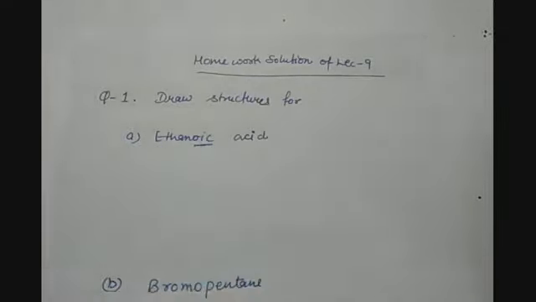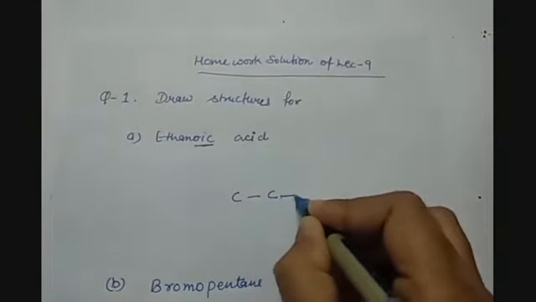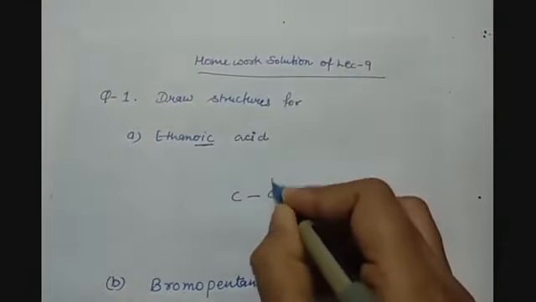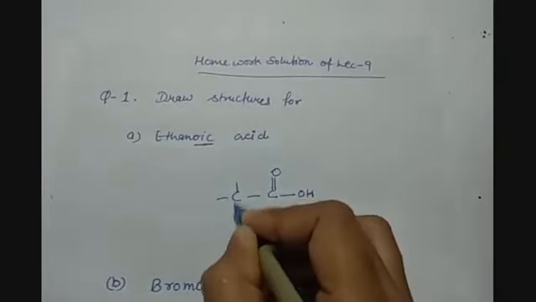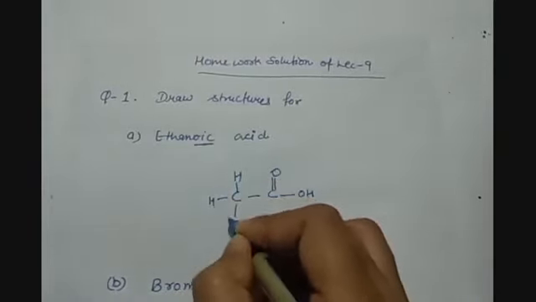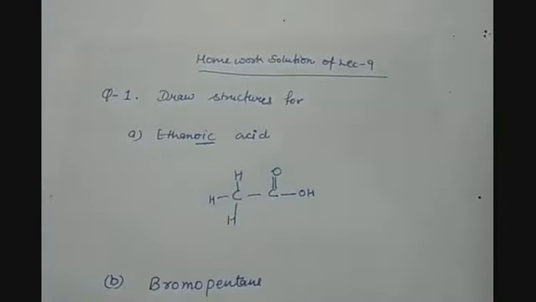And this is ethane, so it will contain 2 carbon atoms. So the structure will have 2 carbon atoms. At the terminal atom we have the carboxylic group, and the rest of the valencies of the carbon will be fulfilled with the help of hydrogen. So here is the structure for ethanoic acid.